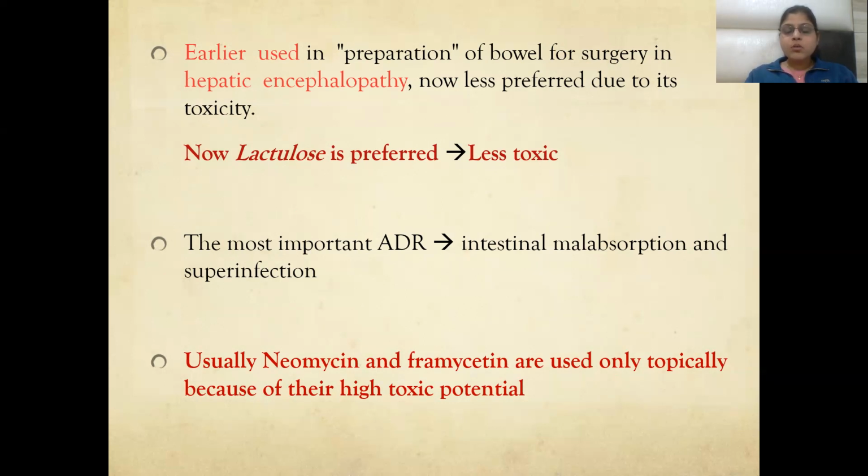The most important adverse drug reactions are intestinal malabsorption and superinfection. Neomycin and framycetin are usually used topically because of their high toxic potential. So these are used only topically.